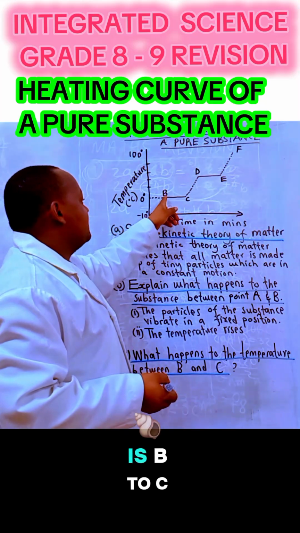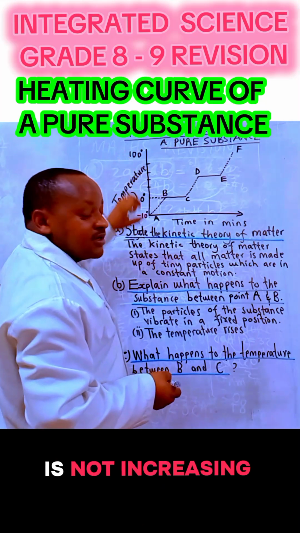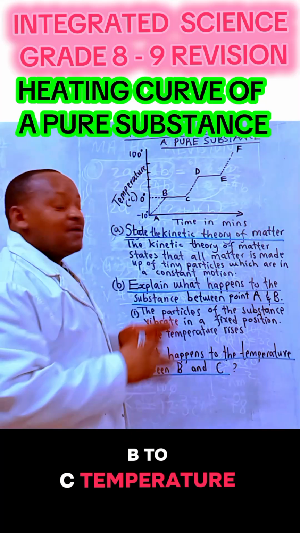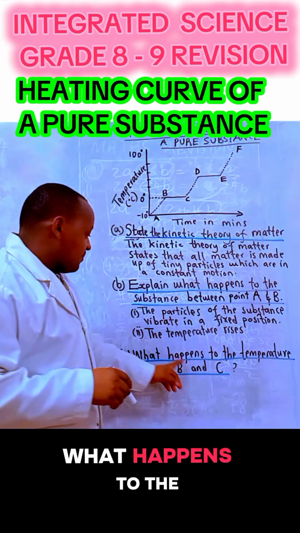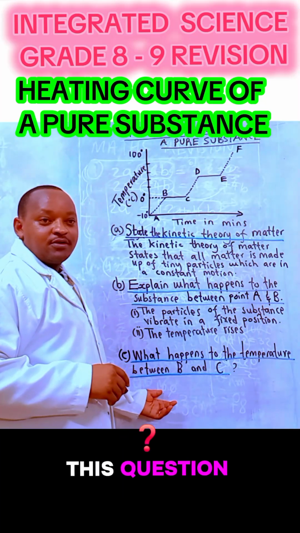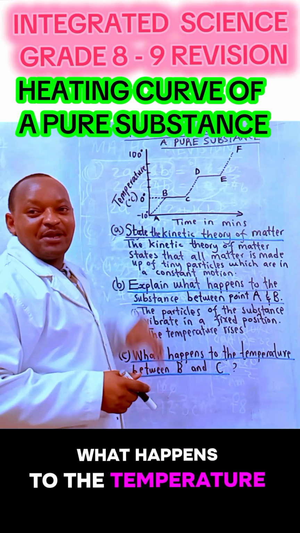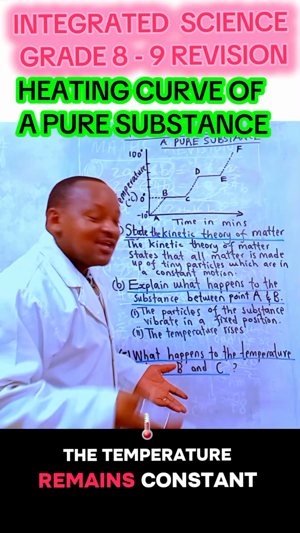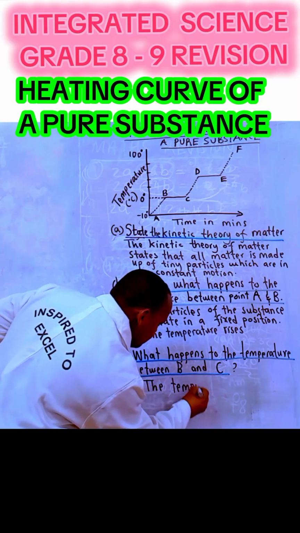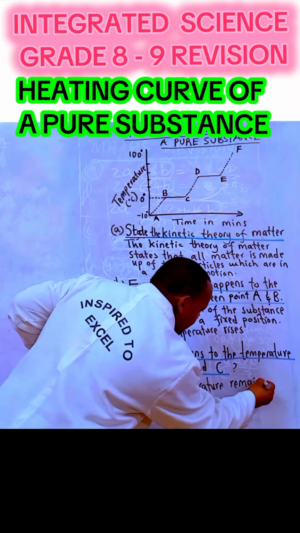Somebody was asking, why is B to C flat? That is, the temperature is not increasing. At B to C, temperature remains constant. What happens to the temperature between B and C? It is very simple. The temperature remains constant.